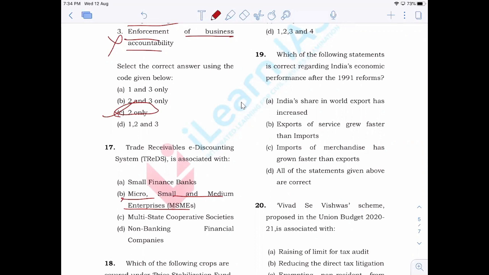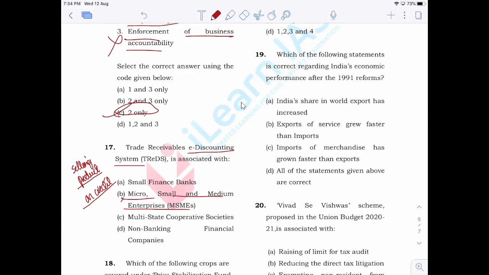See, various MSMEs will be selling products on credit, right? Especially those MSMEs who are supplying raw materials to other businesses, they will be making their sales on credit. Now, for the sales that they carry out, they will get the trade receivables, right? The bill of exchange, etc. Now, trade receivables e-discounting system is a mechanism which allows them to discount those bills, those commercial bills that they get.